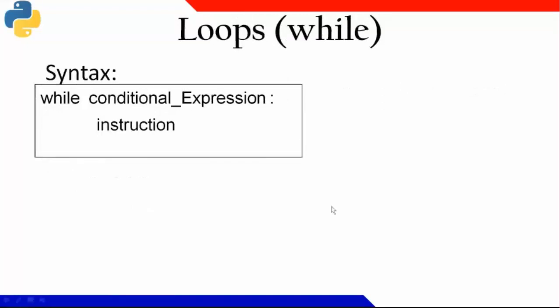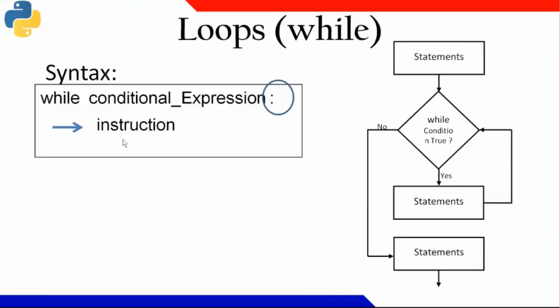Okay, so the condition first, the syntax will be like this: while, bracket is not that important here. While condition, then we will be having an expression here. Then I'll put a colon symbol, and whatever instruction after that I need to write properly indented. The colon and indentation is very, very important. And it goes like this: as long as it is true, it will be following the path, and when it becomes false, it will come out.